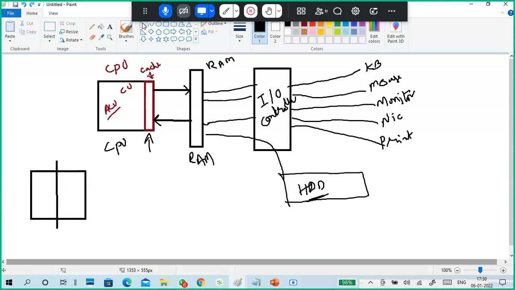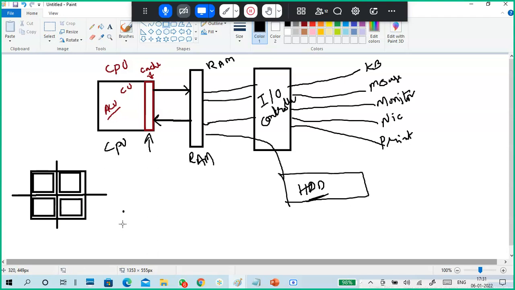For example, if I divide a processor into four parts, it is a four core processor. If this processor has threads, then each core is divided into two parts. Now it's a four core processor, eight threads.